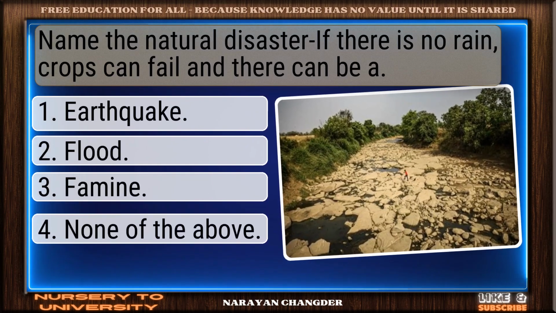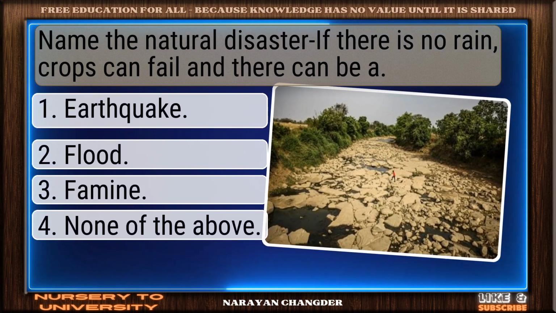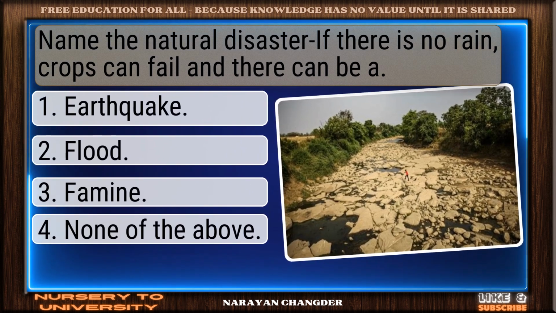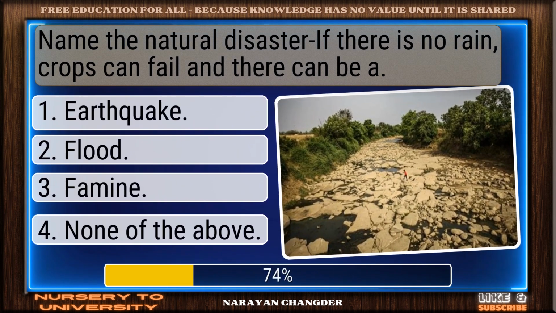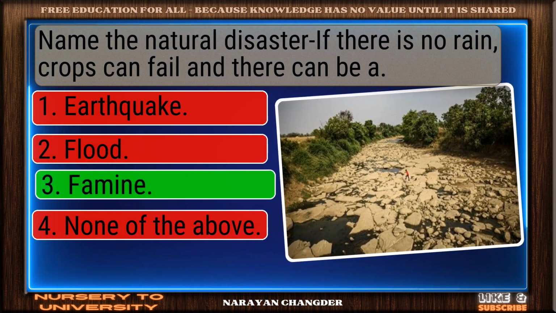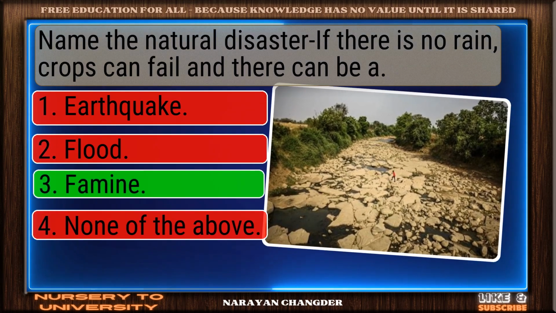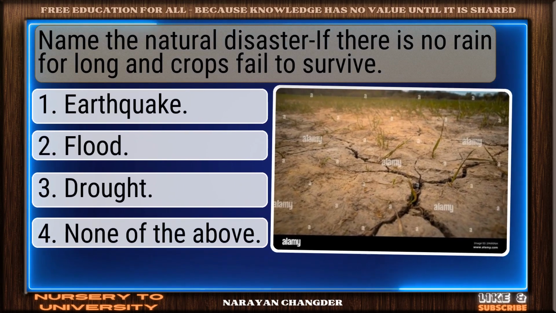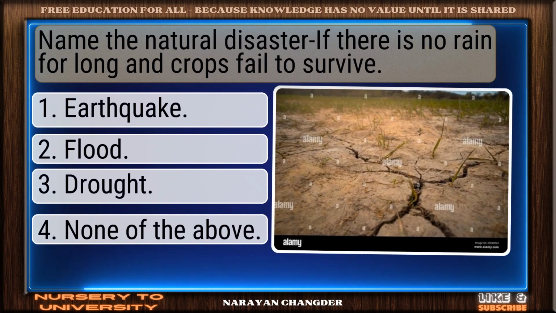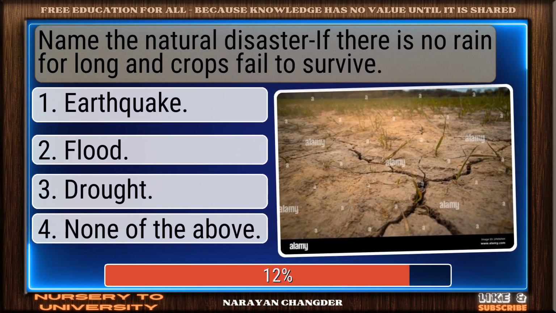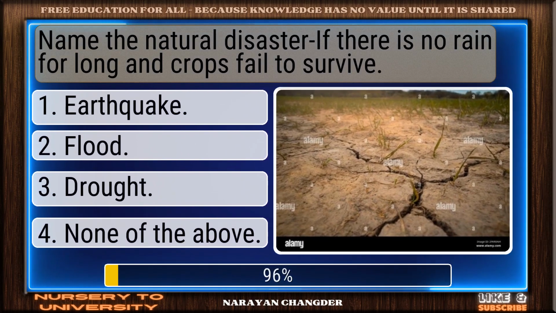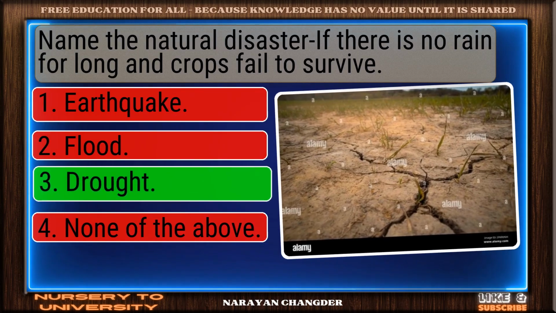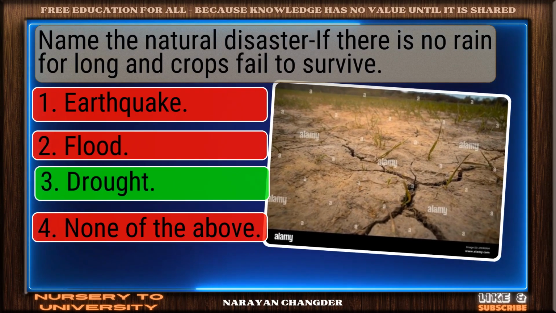Name the natural disaster if there is no rain. Crops can fail and there can be a dash. Solid response. Famine is a valid choice. Name the natural disaster if there is no rain for long and crops fail to survive. Good job. Your answer, drought, works well here.